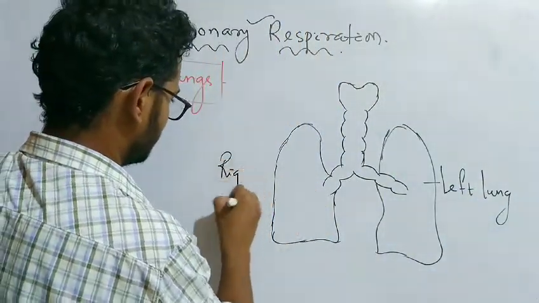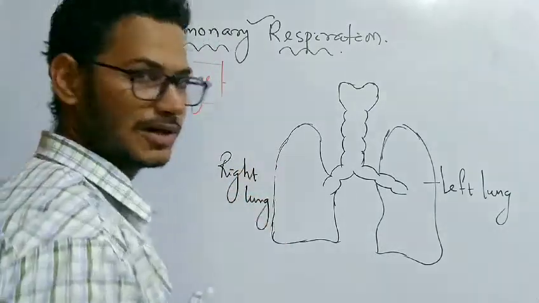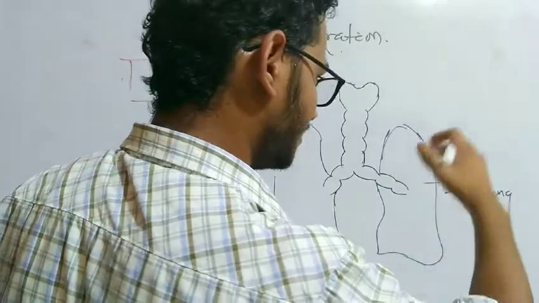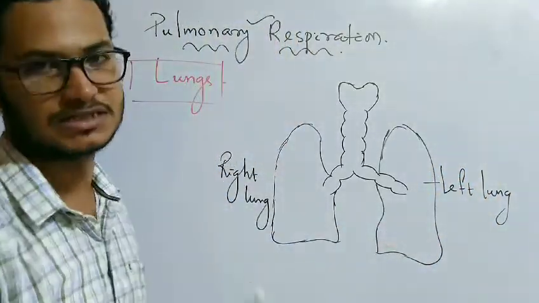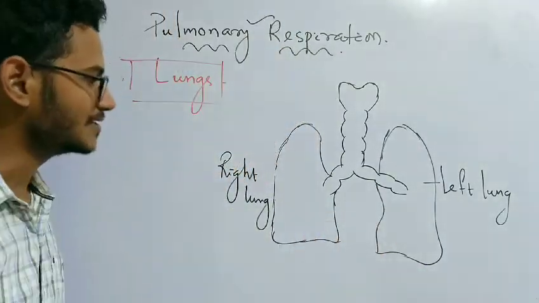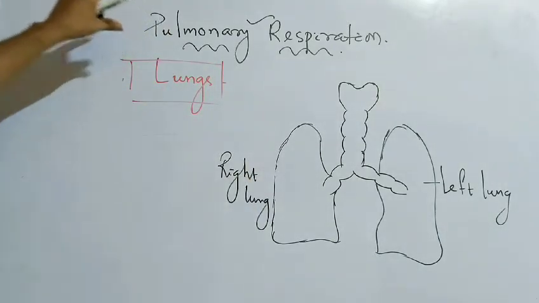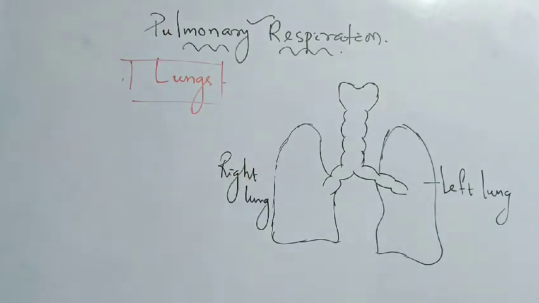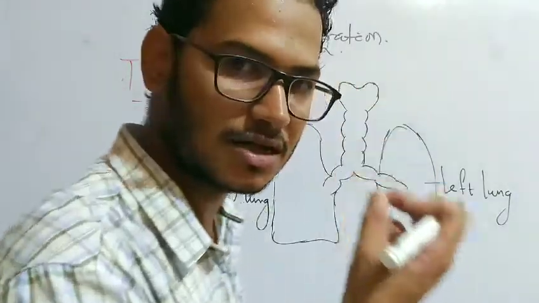As you are looking from that side, the left lung is on your right and the right lung is on your left side. These are the two important structures that help in the pulmonary respiration of organisms. These are connected with the external nose.